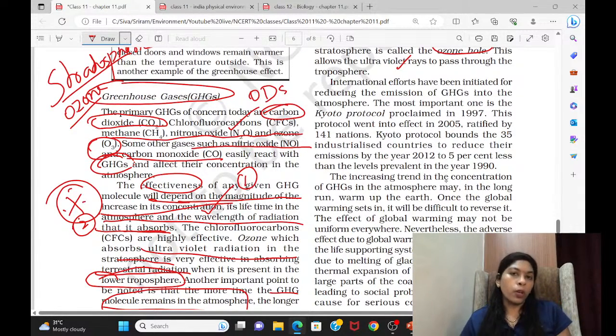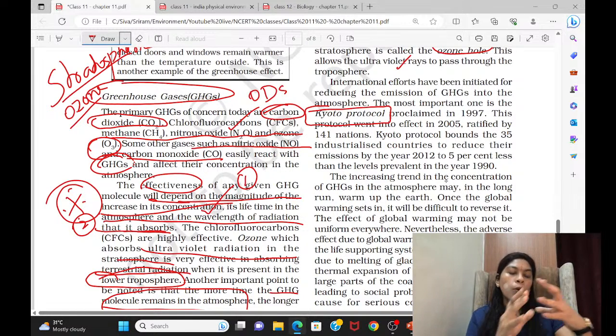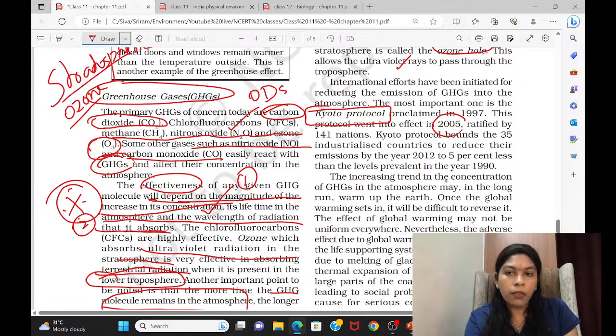And we talked about the Kyoto Protocol, as GHG emissions are managed by this convention called the Kyoto Protocol. So there they have mentioned the Kyoto Protocol. What you have to do is look up certain information related to the Kyoto Protocol: when it was passed, when it came into effect. Even here it is given, in 2005 it came into effect. And now, how many countries are abiding by this Kyoto Protocol? And what is the target mentioned under the Kyoto Protocol? How much reduction in GHG gases has to be brought about under it? That way, you have to make small notes and stick them here for the Kyoto Protocol, right?